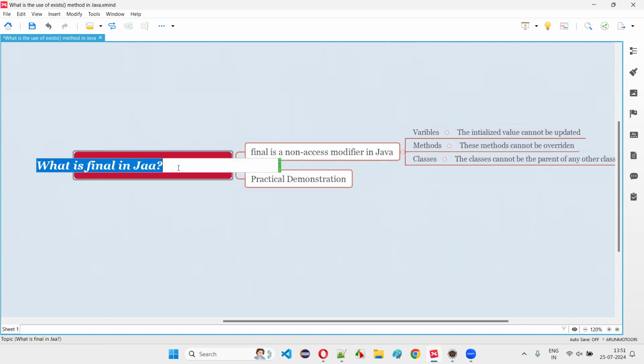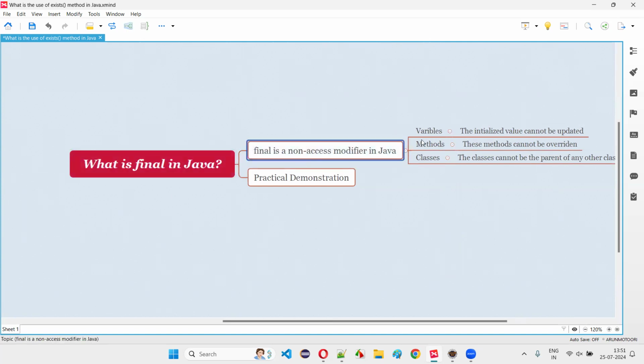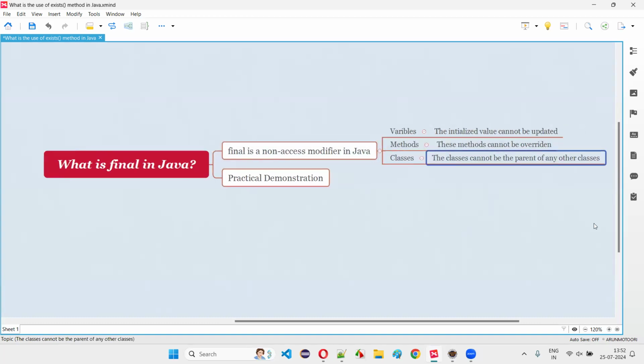What is final in Java? Final is a non-access modifier in Java, which can be specified before variables, methods, and classes. When specified before variables, the initialized value of the variable cannot be updated. When specified before methods, those methods cannot be overridden in the child classes. And when you specify this final non-access modifier before classes, these classes cannot be inherited or become the child class of any other classes in Java. So let me practically demonstrate this for you.